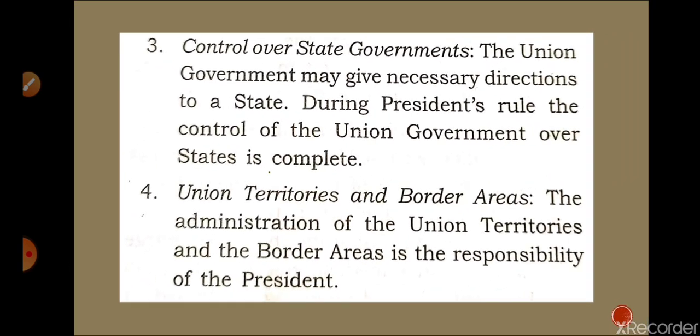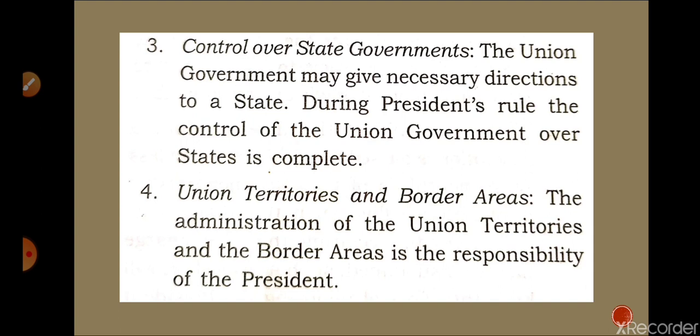Points number 3 and 4: control over state governments. Usually the President has control over state governments. During President's rule, he has full control over the state, which means the state assembly is dissolved and the Union Parliament works as the assembly for the state, and the President sends the bills for the state, and that is final for the state.